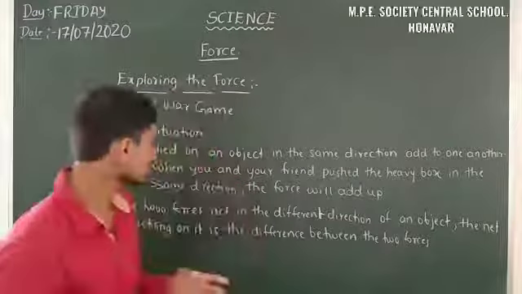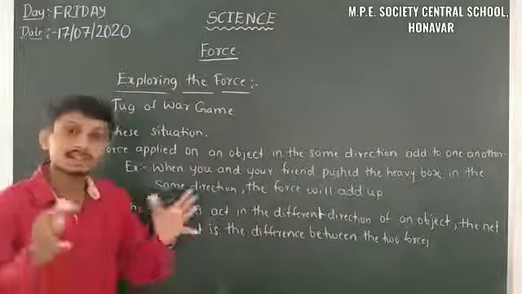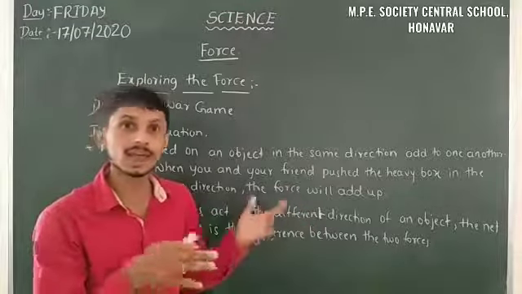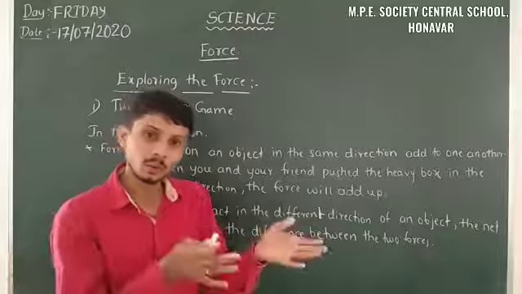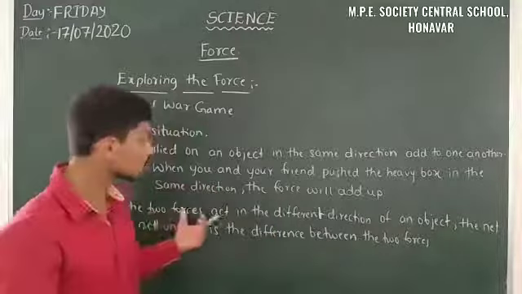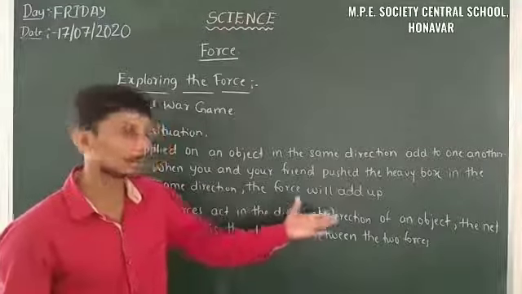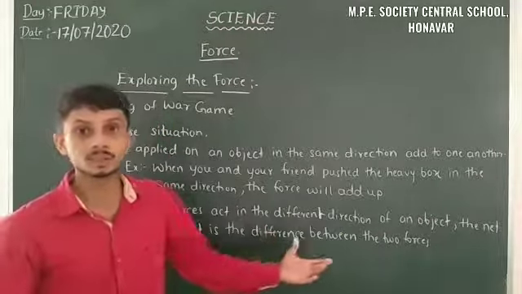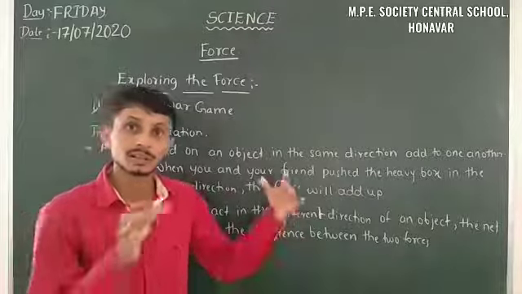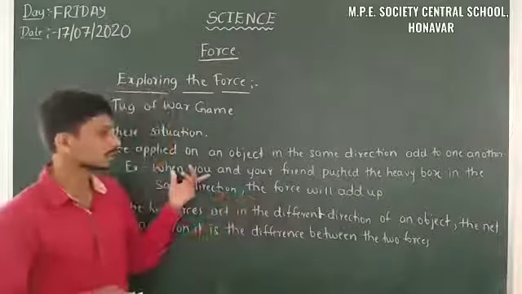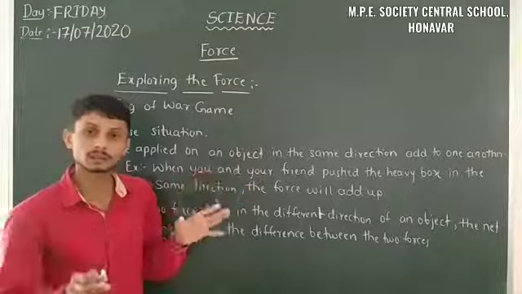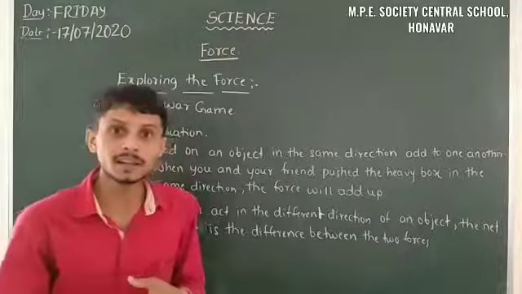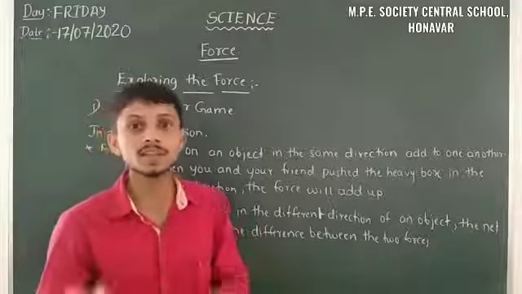Yes, in this situation the two forces act in different directions. Likewise in the pulling between two girls and the pulling between a cow and a man, the two forces are in different directions on an object. The net force will be the difference between the two forces. So also in this case, when you and your friend push the heavy box and your friend applies a force in the different direction, the box is stationary.